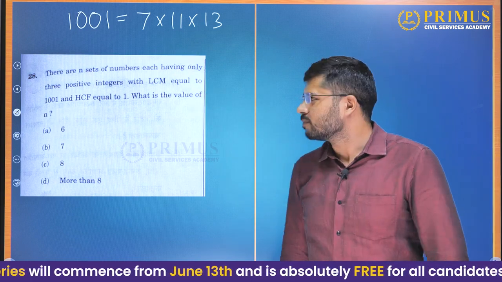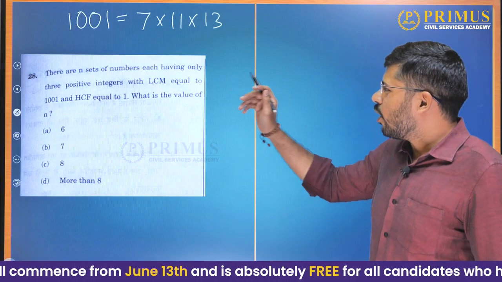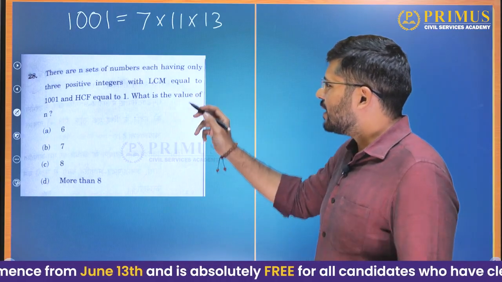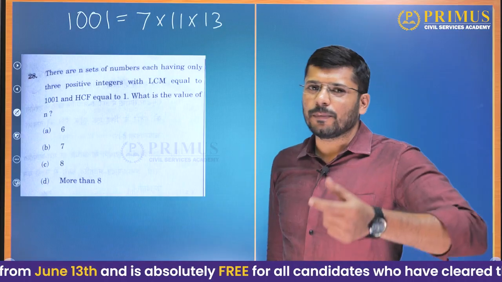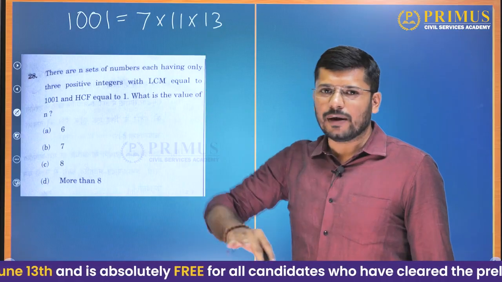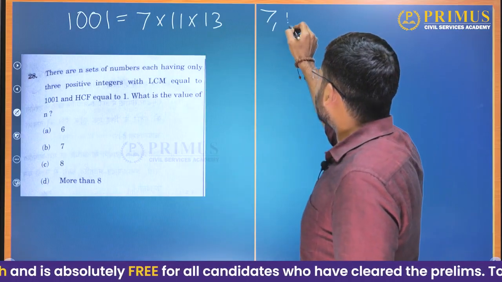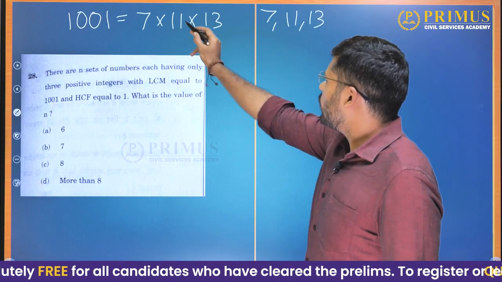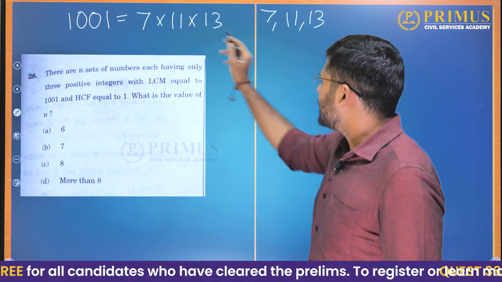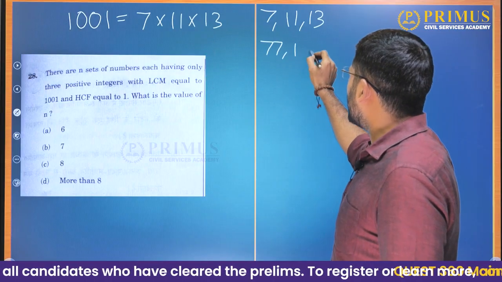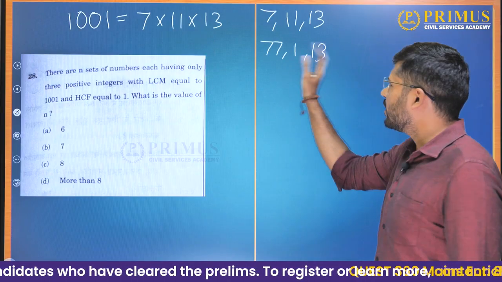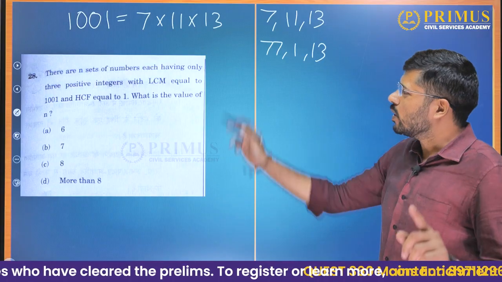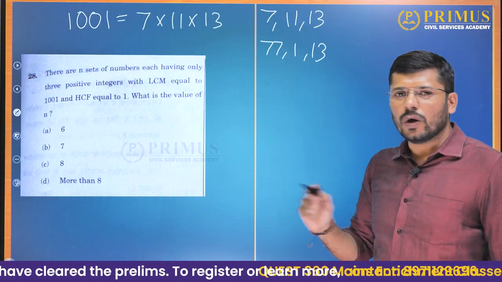Remember it. Okay. Now, how many sets of numbers can we make such that their LCM is 1001 and their HCF is 1? So one set is 7, 11, 13. Then if you send 11 this way and keep 1 here, 77, 1, 13. Again, their LCM is 1001, but their HCF is 1.